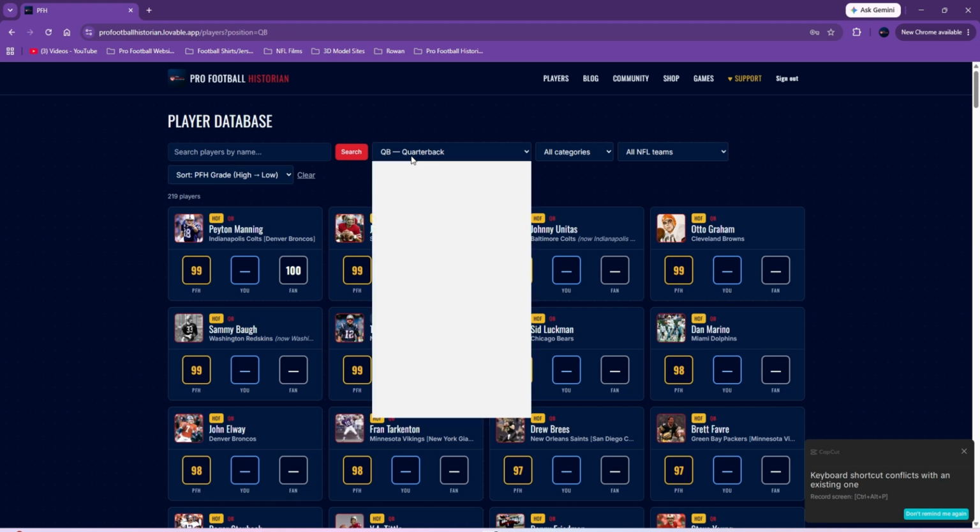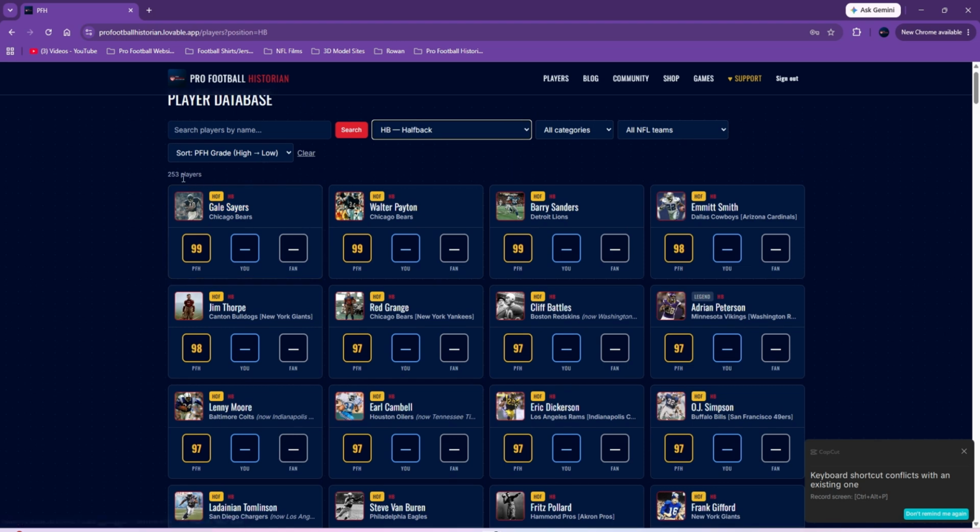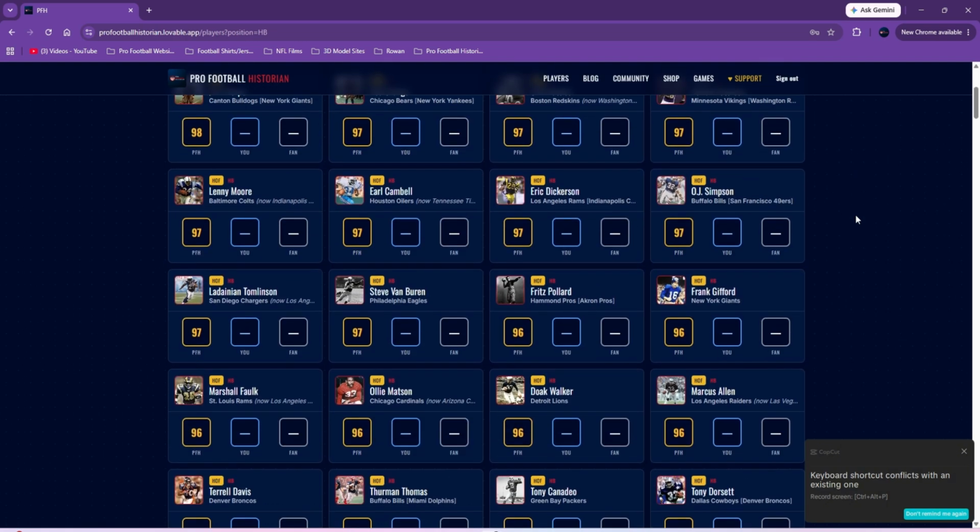It's just a good way because again, this is thousands of players. Just the halfbacks, I have 253, obviously tons that played this game. Maybe eventually my goal would be to get every player in the history of the NFL done. That might be a little bit too much to ask, but if I can get a couple tens of thousands done, that'd be great. Again, I'm trying to get at least all the significant players. I always find guys I missed, like even yesterday I didn't have Steven Jackson, forgot him. Sometimes they're obvious ones.